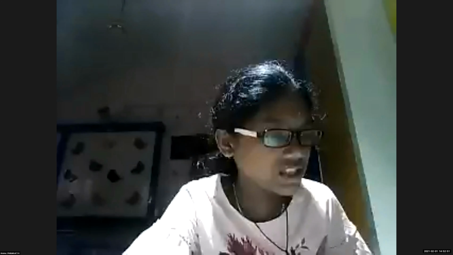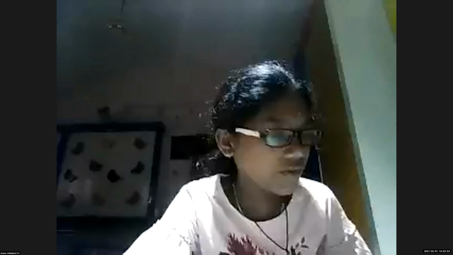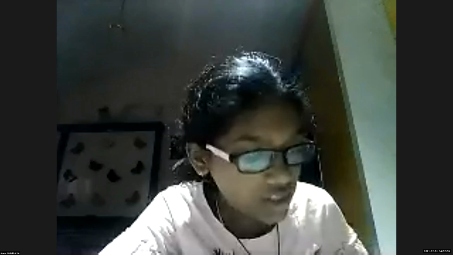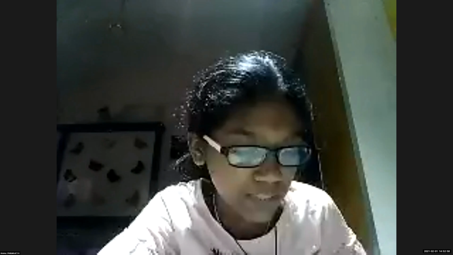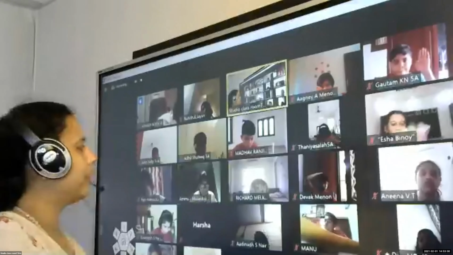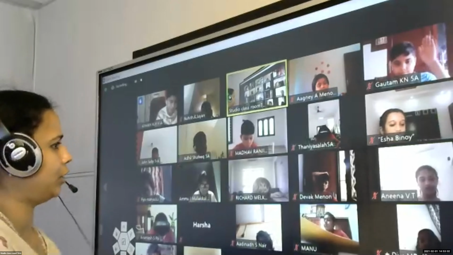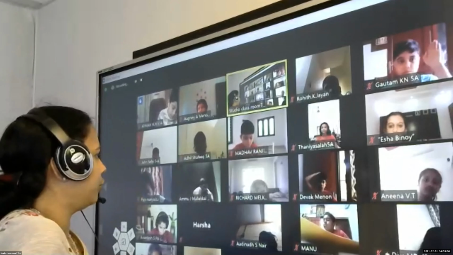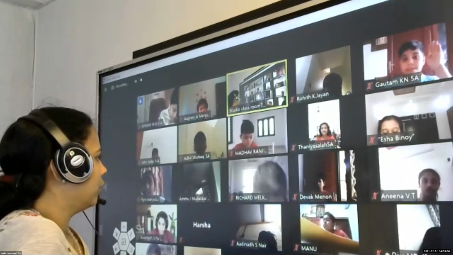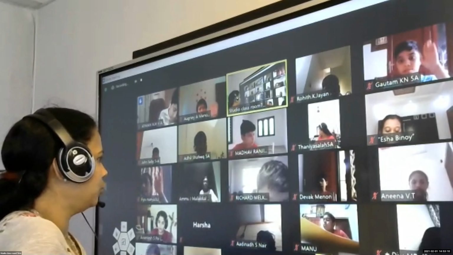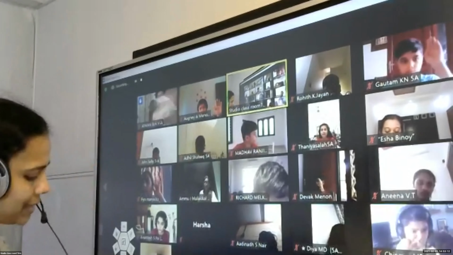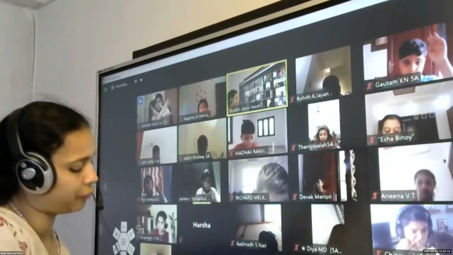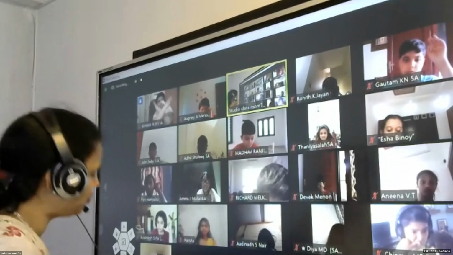Ma'am, the weight of a rice bag is 15.55 kg. What is the total weight of 15 such bags? Okay, the weight of one bag is given. You have to find the weight of 15 such bags. What do you have to do? Yes, Ammu? The weight of one bag is given, and like that you have to find out for 15 such bags. You have to multiply, yes.